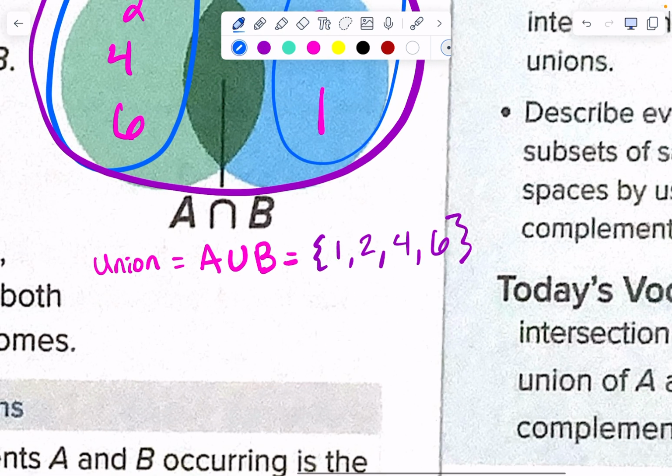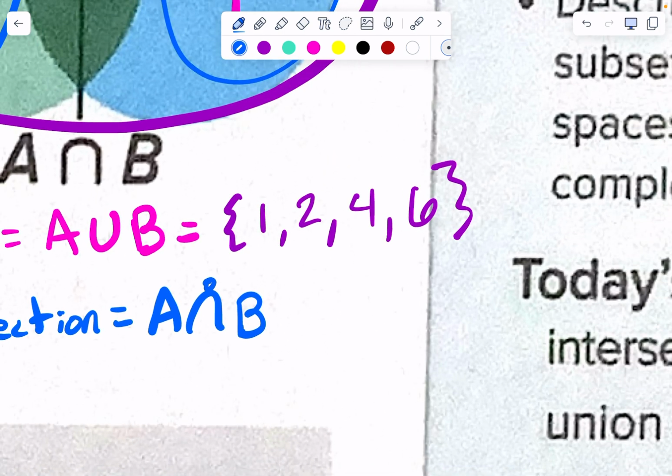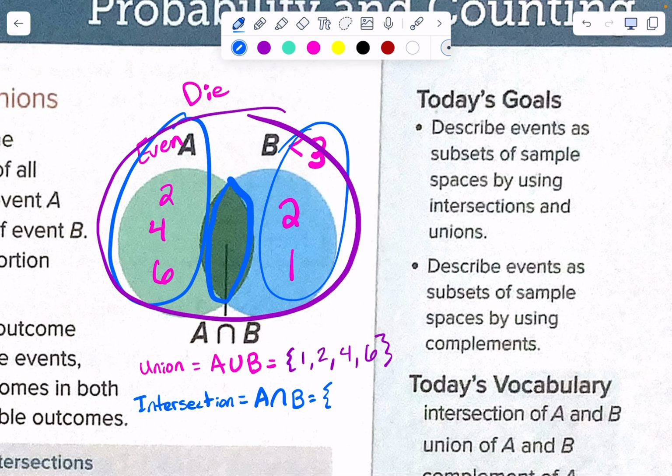But then they have something also called an intersection. An intersection is A intersect B, and it looks like an upside down U. The way that I think about this is you intersect at the top of a hill. An intersection is where they intersect. So looking at A intersect B, what's in that intersection? 2. It's the things that both sides have in common, right?